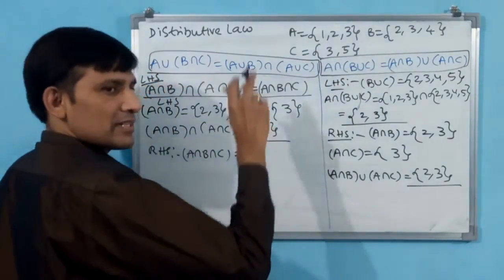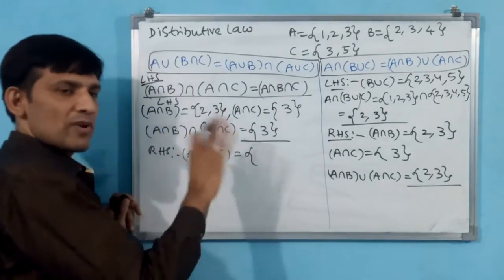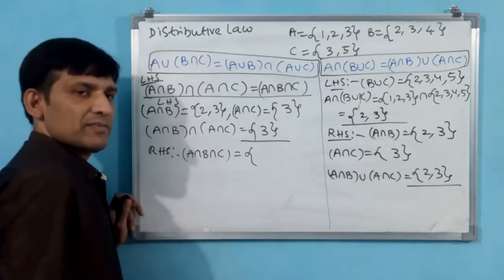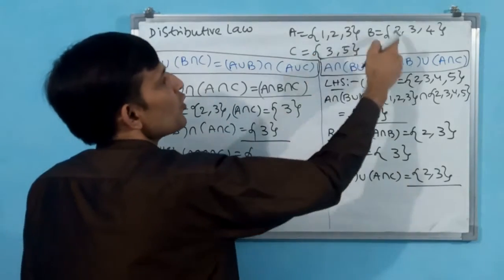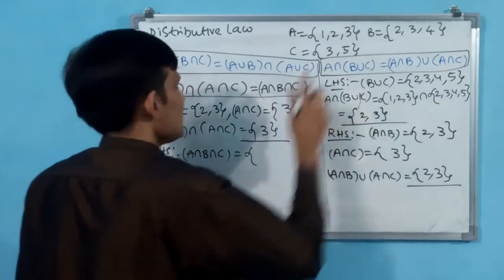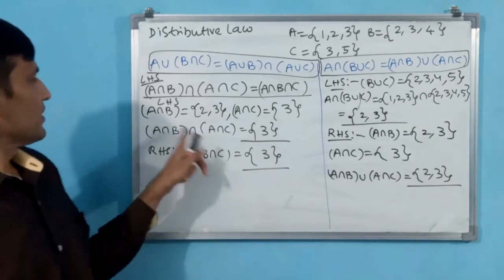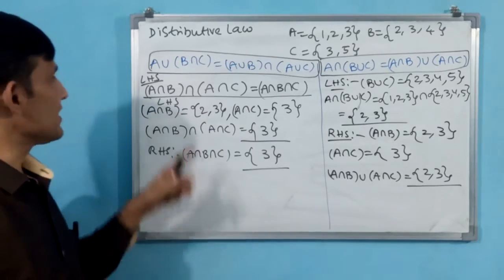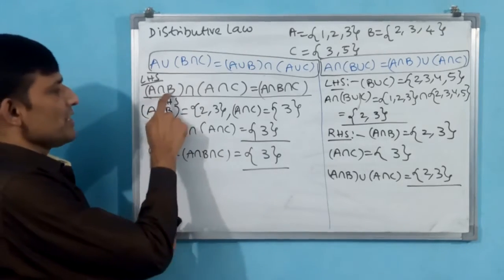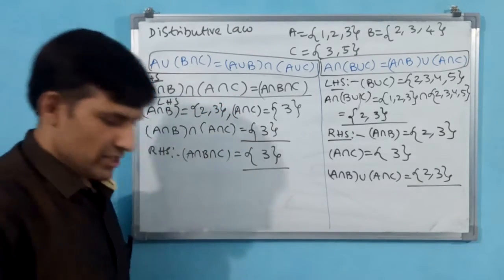Then you stop, because 1 has to be available in B and C also. If not, you stop first at B itself. 2 is there? Not there. Stop. 3 is there? 3 is there. You take 3. Underline it. Have you seen? LHS matches with RHS. That means even A intersection B intersection A intersection C is equal to A intersection B intersection C.